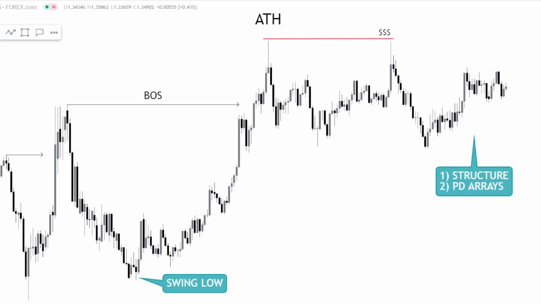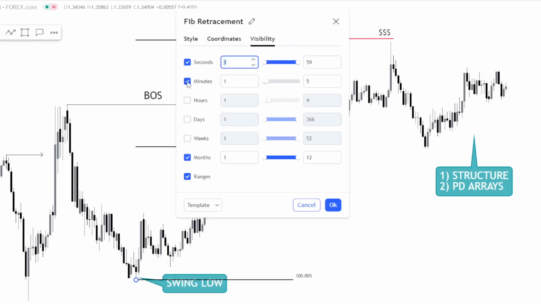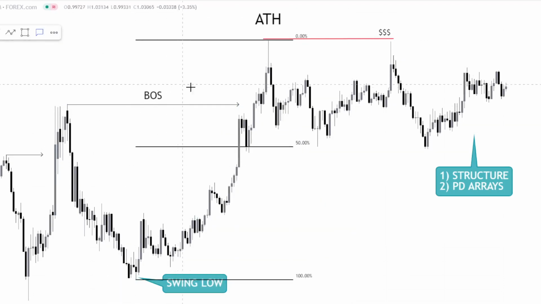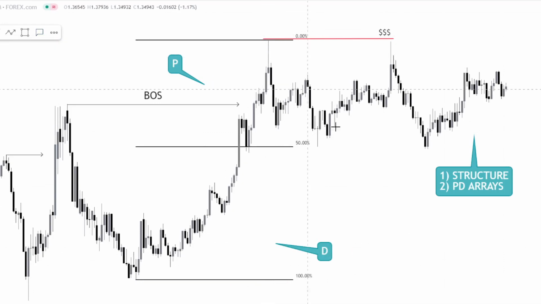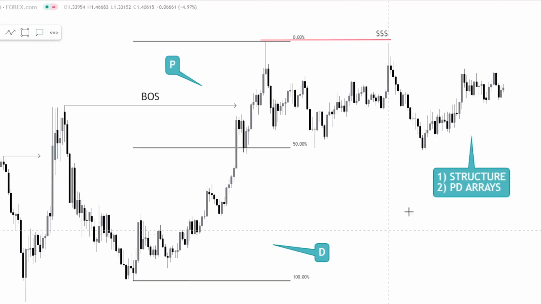So how do we do that? It's quite simple. We project the Fibonacci tool, the PD array tool, from the swing low all the way up to the swing high. Now, what does this show us? This shows us two regions on the chart. It shows us premium above, or P for short, and it shows us a discount at the bottom, or D for short. Okay. Now, from this, what we should understand is two things, right?